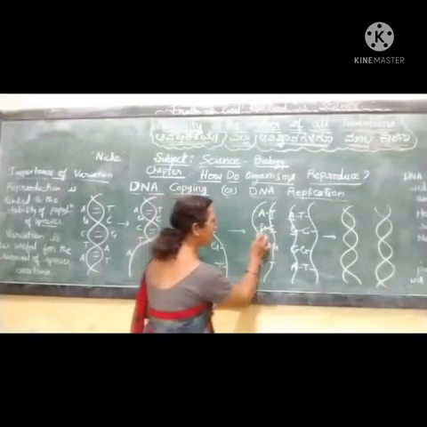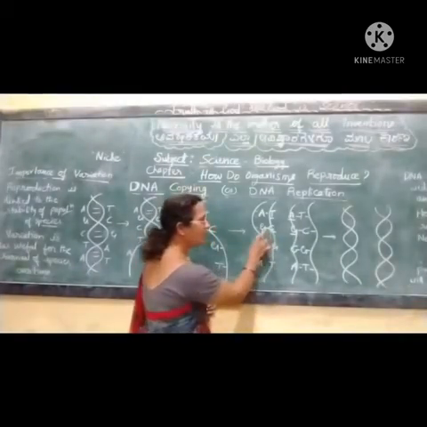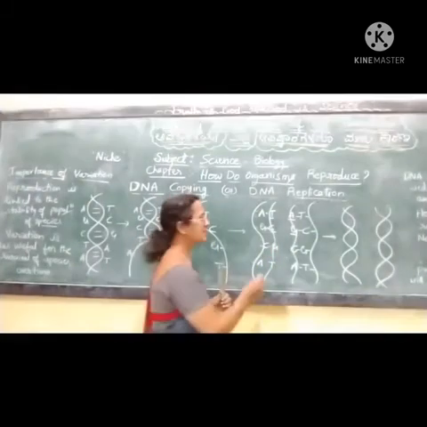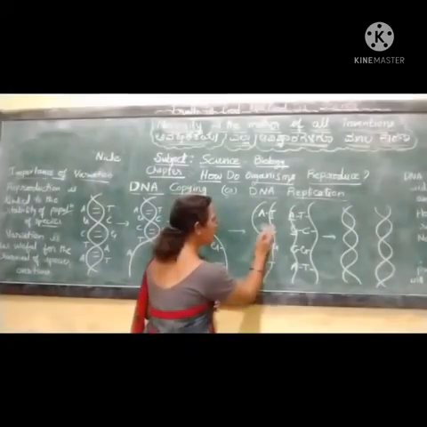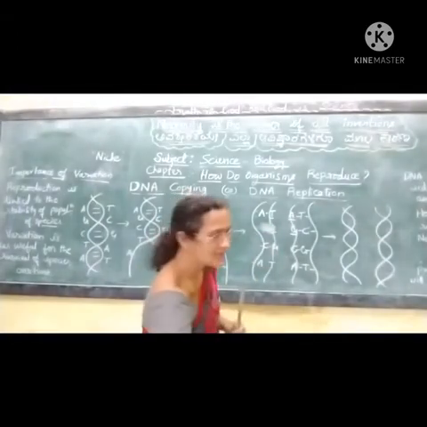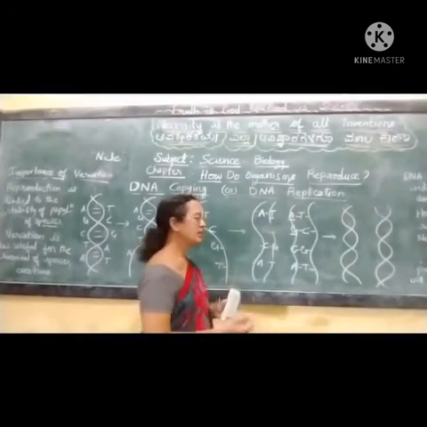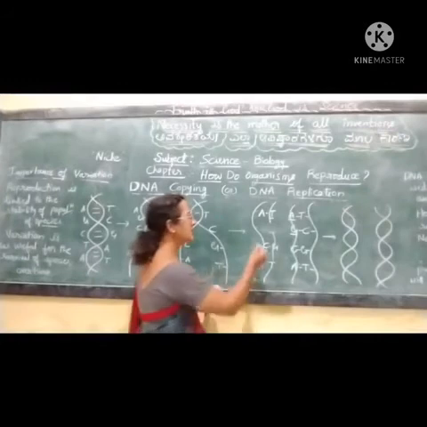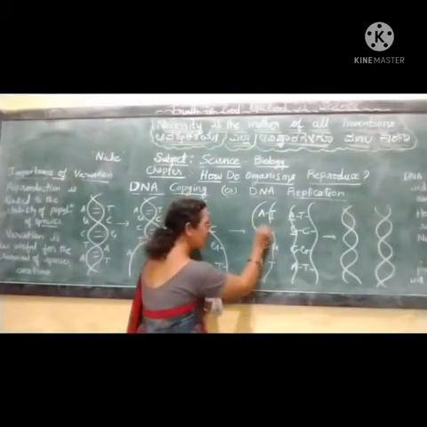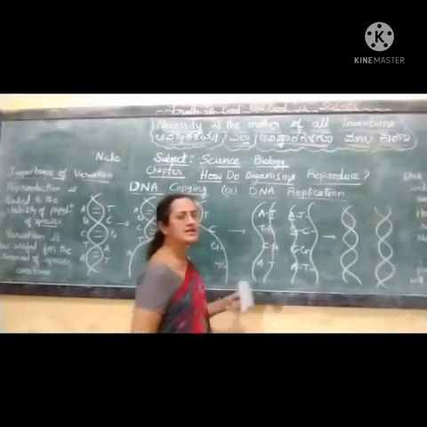Suppose for this G, that is guanine, cytosine has to be synthesized. Here what happens is some sudden change takes place, and so there may be different nitrogen bases. Instead of GC, another set, that is TA, may get synthesized.